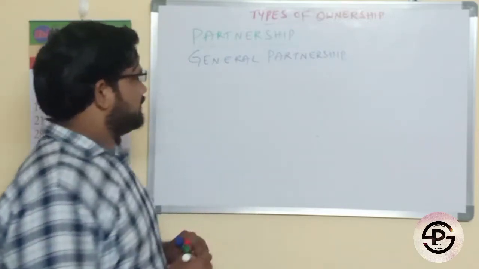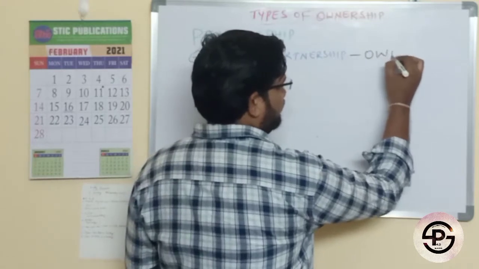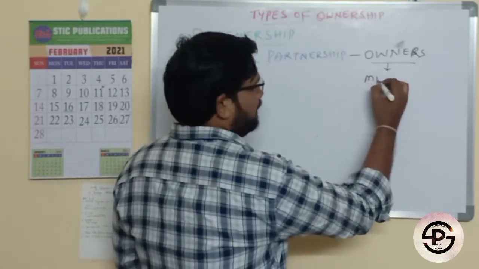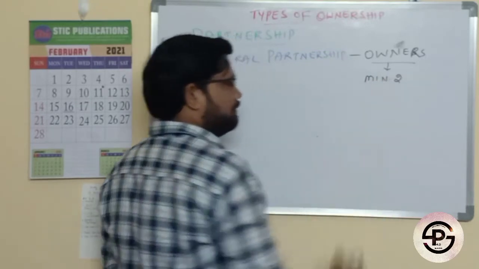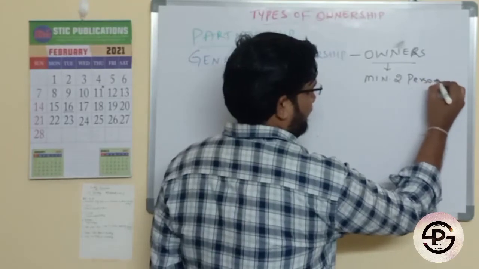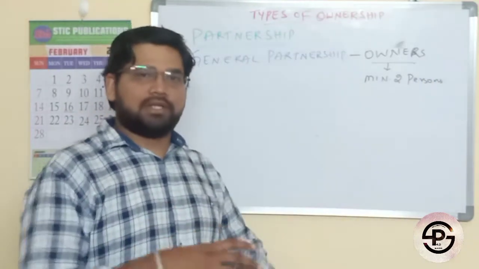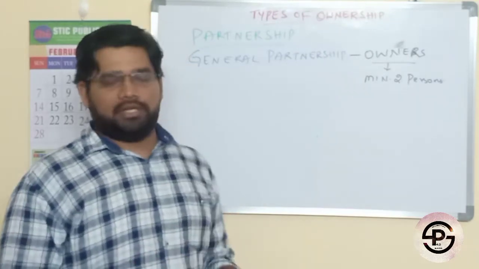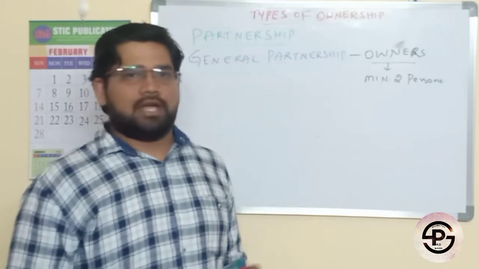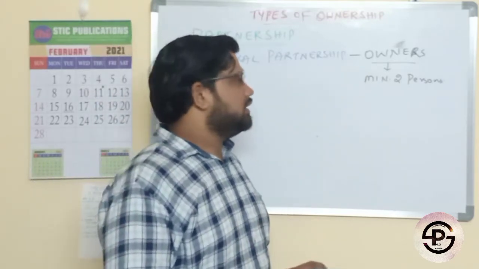In this general partnership, the owners are a minimum of 2 people. Minimum 2 persons come together and form the capital, and both persons take care of the operations and management.